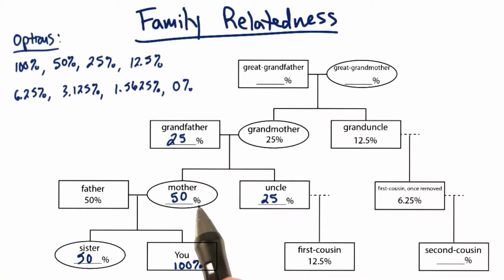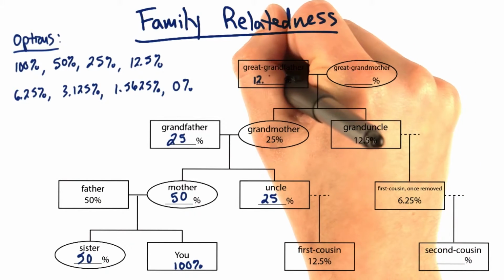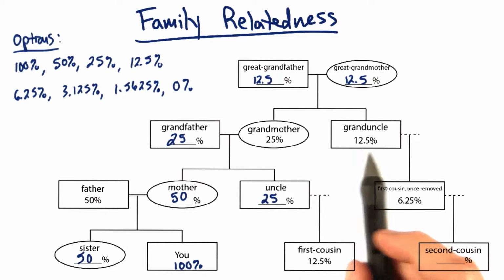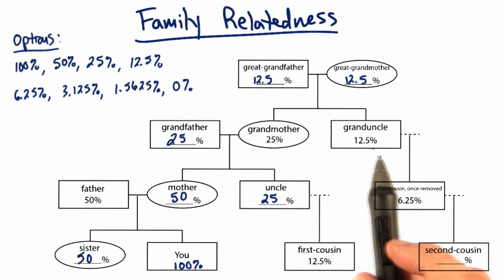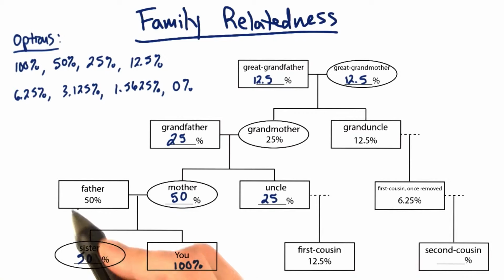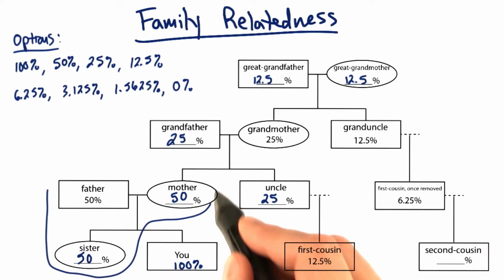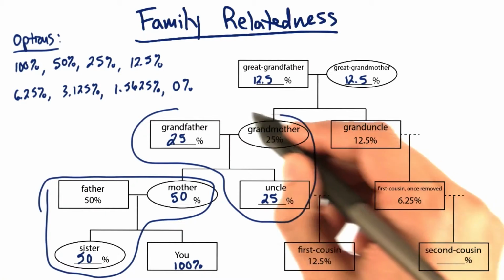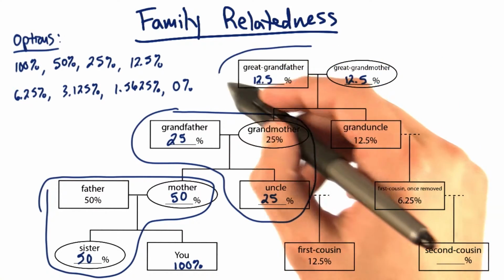Of course, this is because an individual parent is half related to each of their parents. So if you're 50% related to your parent, half of that would be 25%. Now you're 12.5% related to each of your great-grandparents, as well as your granduncles, the siblings of your grandparents. So I don't know if you're noticing a trend here. We've got this set of 50%, and then this set of 25%, and then this set of 12.5%.